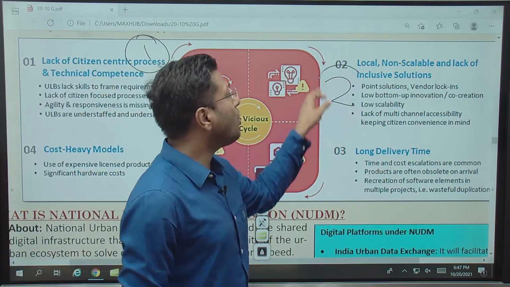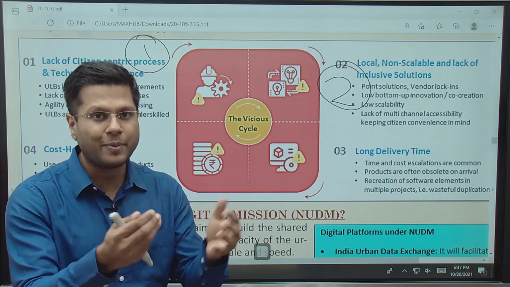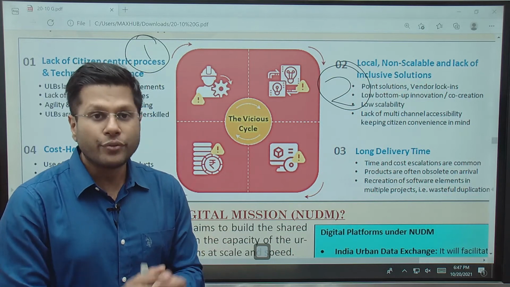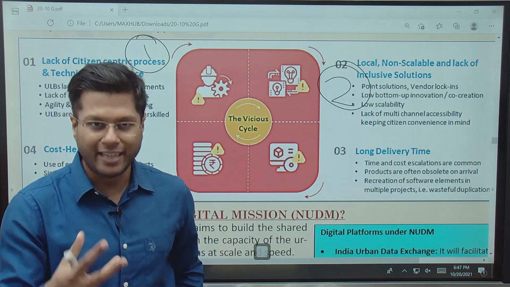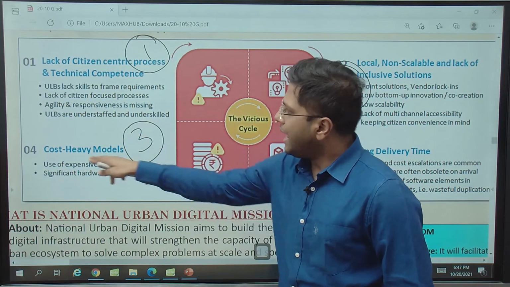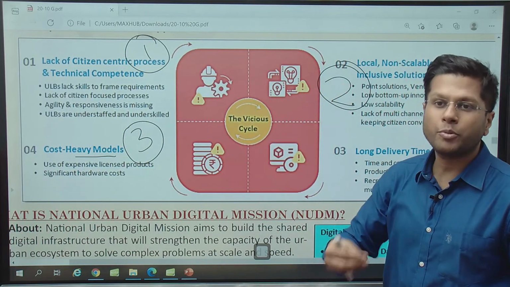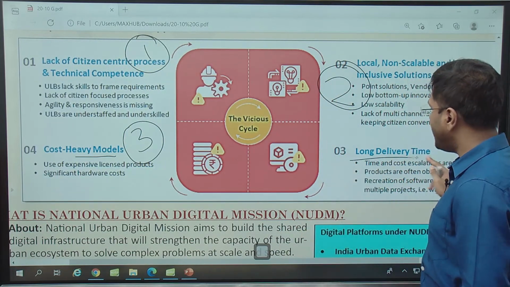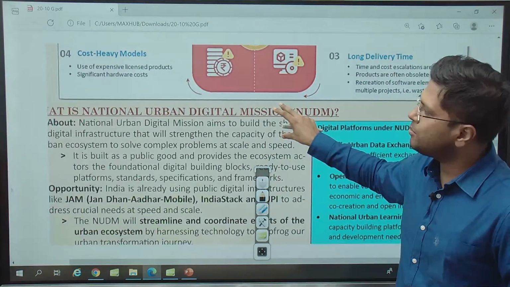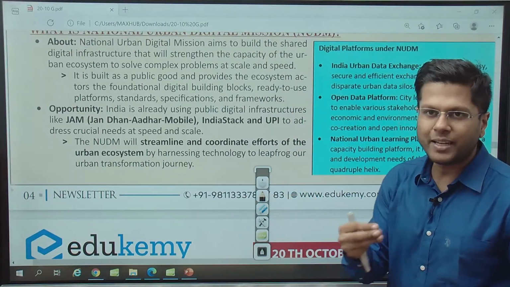The processes are non-scalable. You cannot increase the operation in case the people in the adjoining areas come into the space again. So we have to make processes which are more digital. Let me come to some of the very good examples immediately right after this. And because of this, it becomes cost heavy. Cost heavy means because it is not scalable, we have to put in more cost, and the delivery time of the project also increases. So this is where the National Urban Digital Mission jumps in and says, we can come to the rescue. Let me give you a very simple example of this.